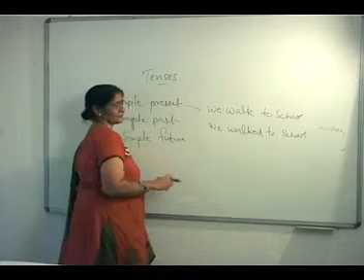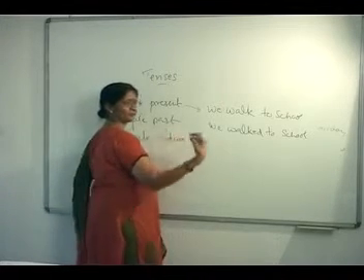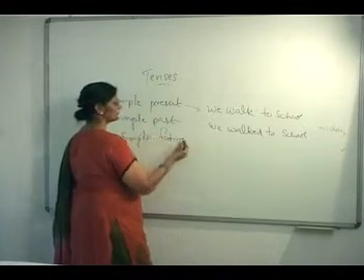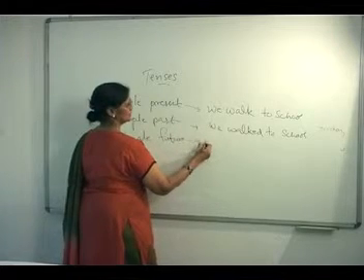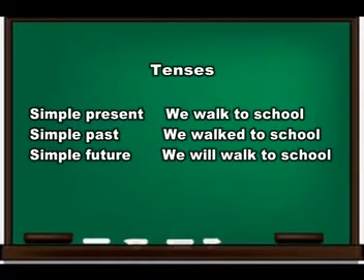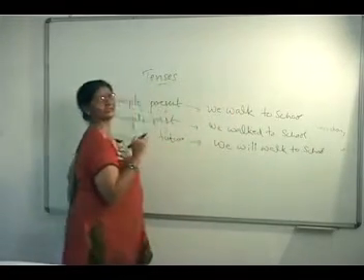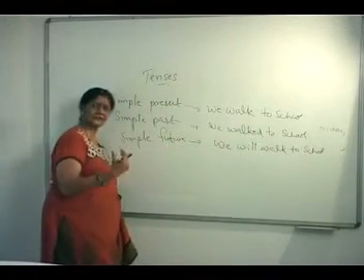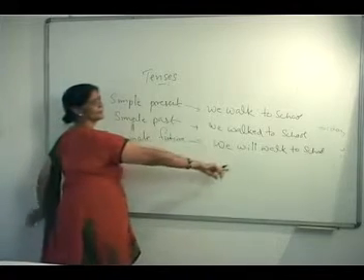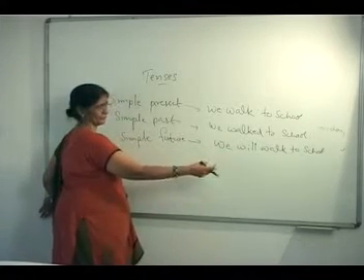The bus was not available, so they had to walk to the school. So we walked to school yesterday. Simple future. We will walk to school. So tomorrow buses are not available. So what will you do? We will walk to school. It conveys the action that is going to happen tomorrow.